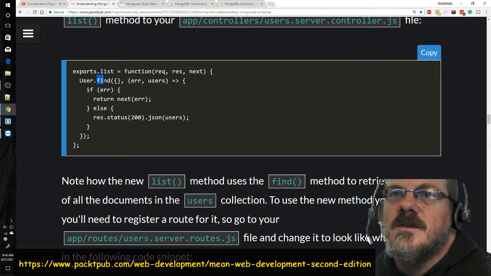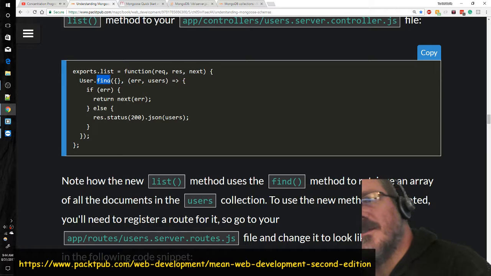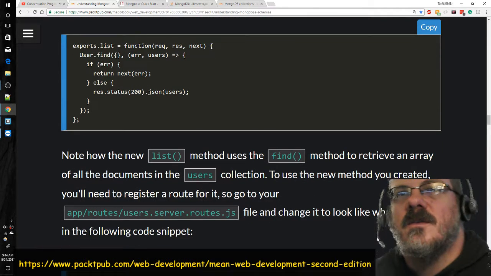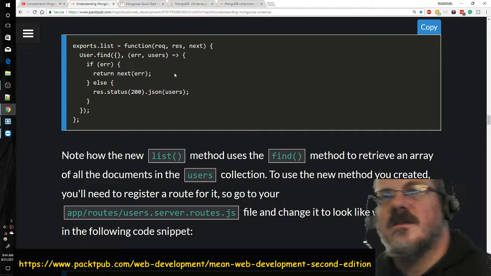So right there it's using the find, User.find. It's defining it right there. It's like an anonymous function. Use find, and here's the definition of that anonymous function, down to that bracket. Pass in these arguments to that set of brackets.